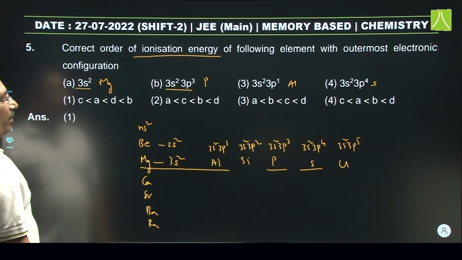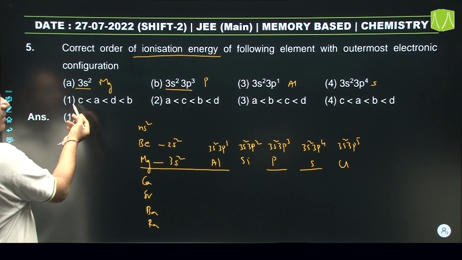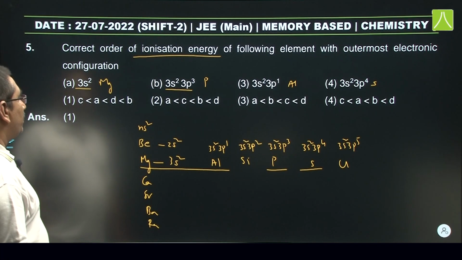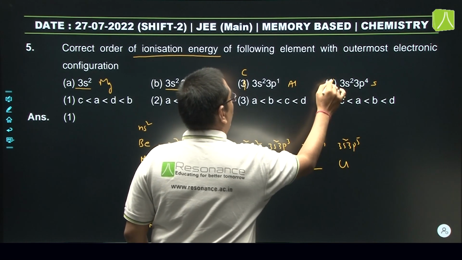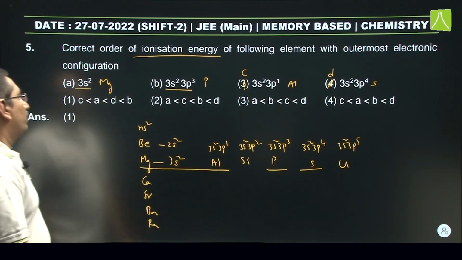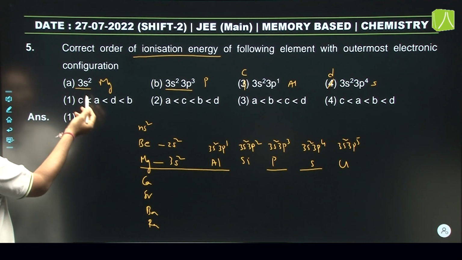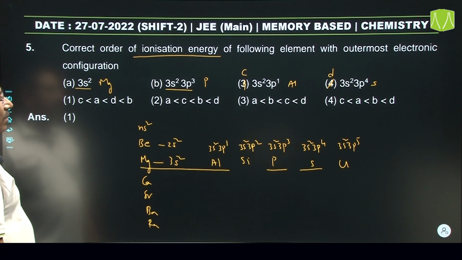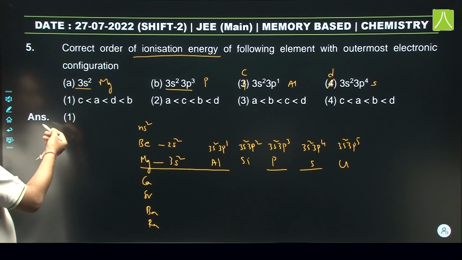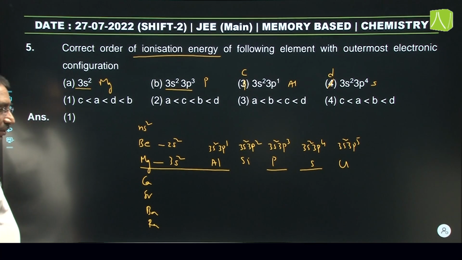Now, the correct order of ionization energies is C less than A less than D less than B. This is the order of ionization enthalpies.